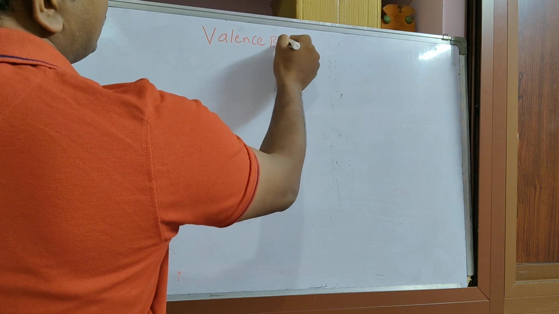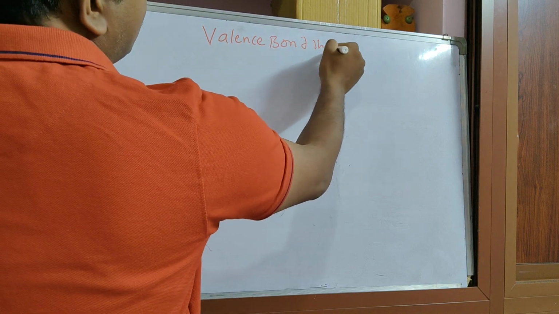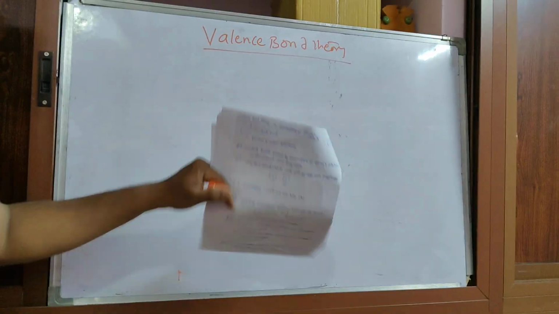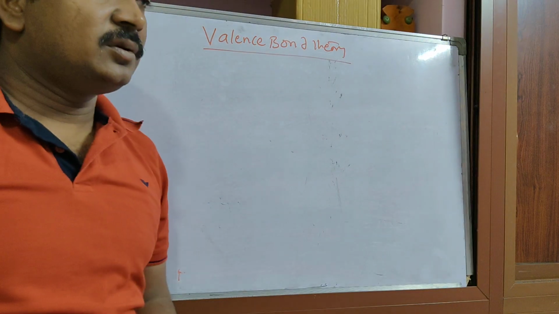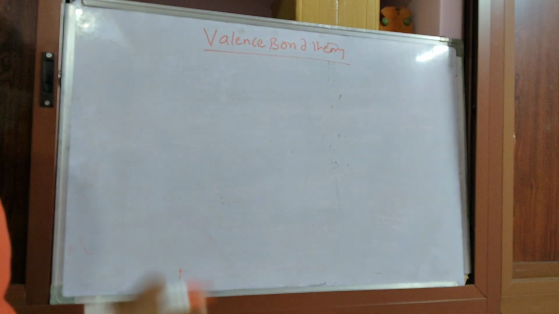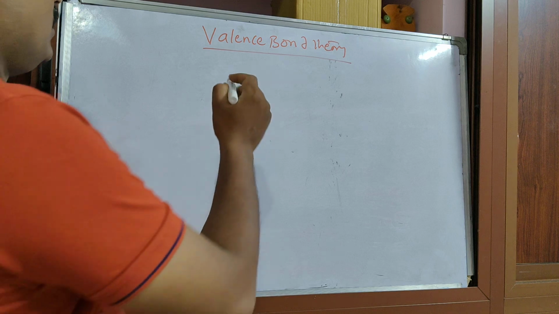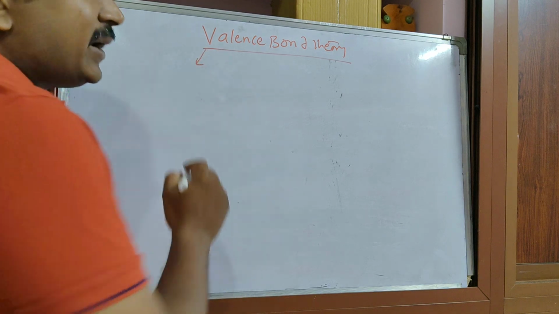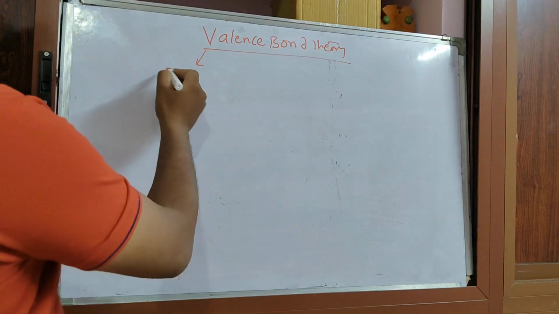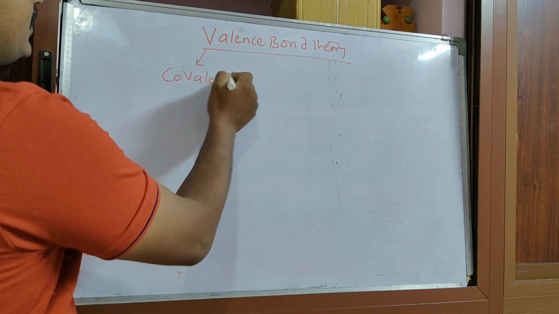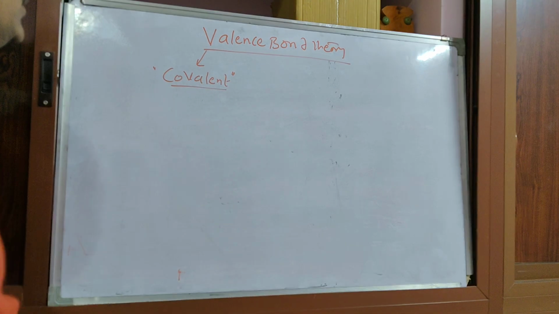Valence bond theory. In chemical bonding, now we discuss valence bond theory. What is valence bond theory? Valence bond theory discusses the covalent bond. It will discuss the covalent bond.